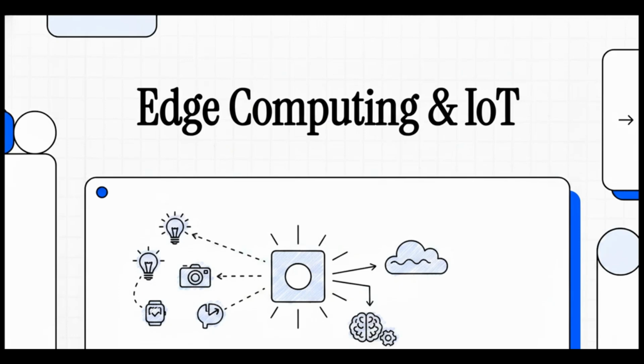Welcome to this explainer. Today, we're unpacking the architecture of the future, edge computing for IoT and machine learning. If you've ever wondered how billions of smart devices process data without completely crashing the internet, well, you're in exactly the right place. We're going to build a modern edge network right from the ground up.